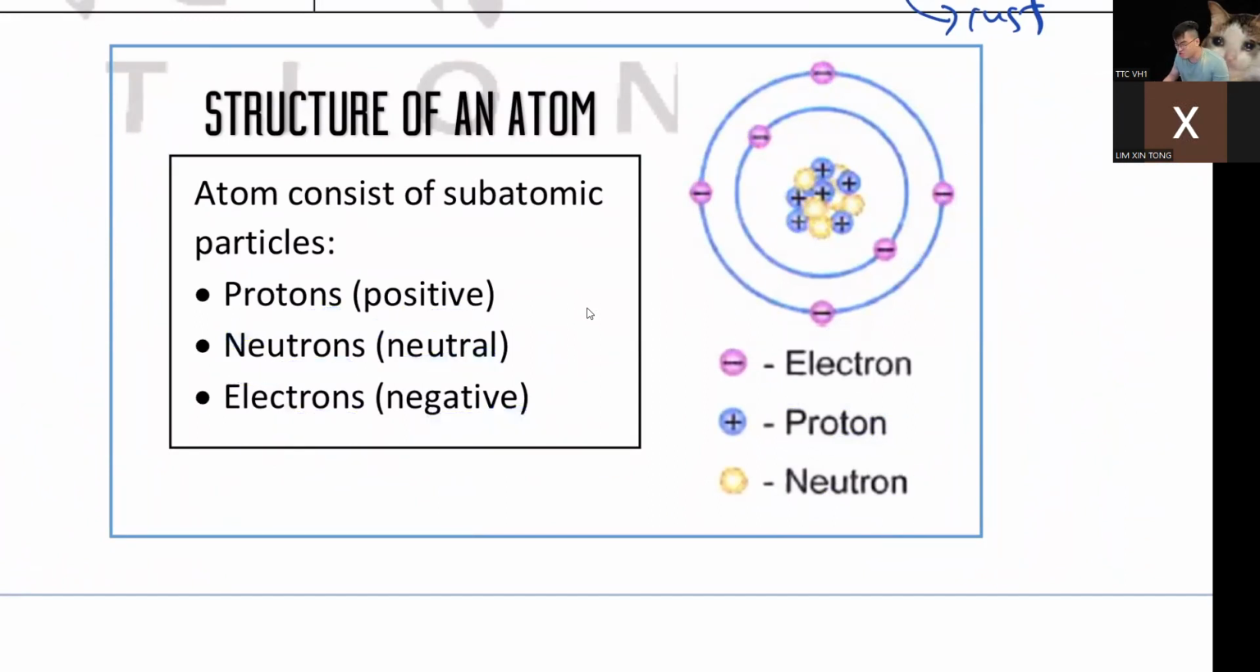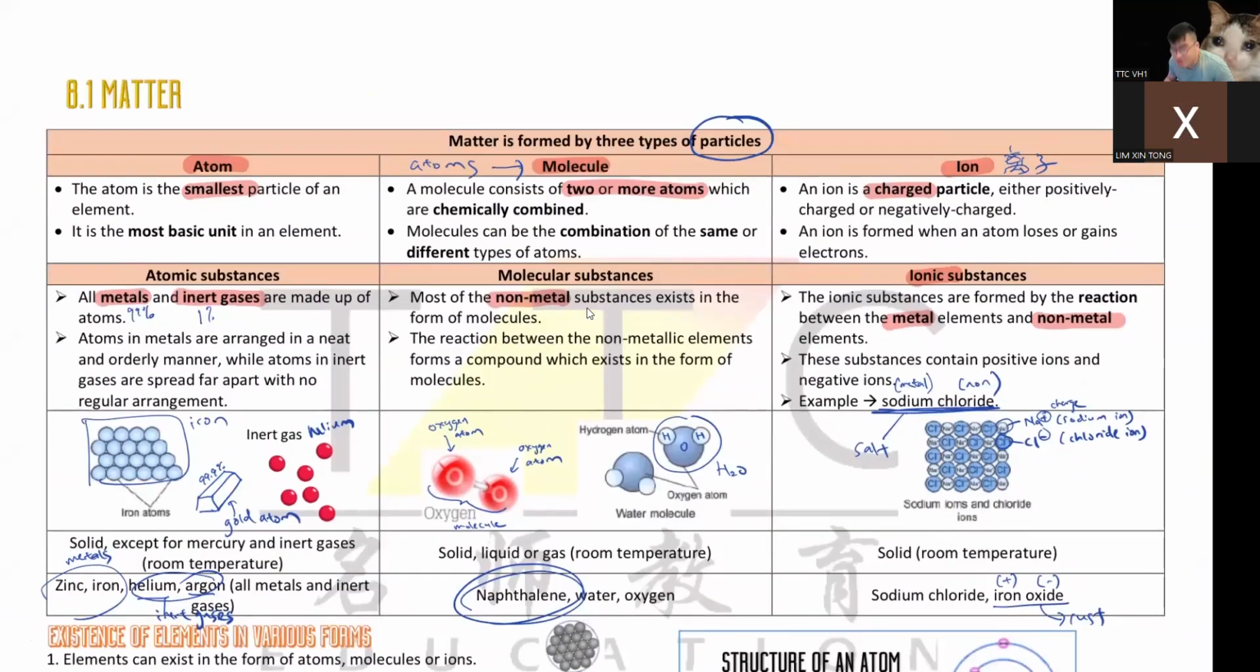This one I think you should know lah, which was in Form 1. Okay, I don't blame you if you forget, because most of my students also forgot already. It's okay, right? But now you remember. So atom, molecule, and ion.